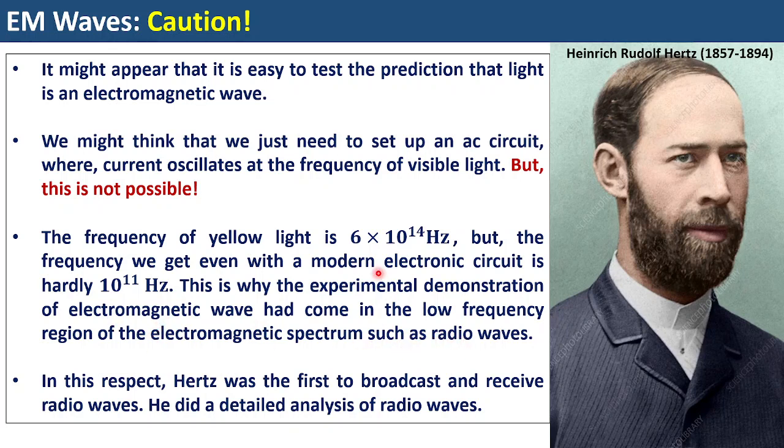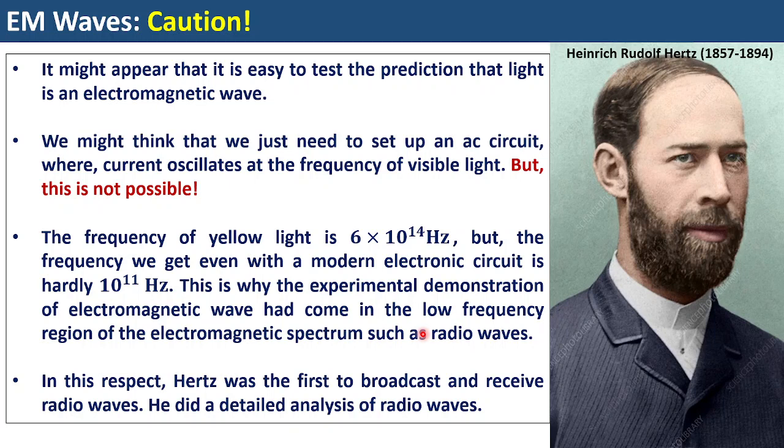So for radio waves, the frequency is low. That is why we can produce radio waves, and to some extent millimeter waves like microwaves. But for higher frequency waves such as gamma rays and X-rays, it is very difficult to produce them just by oscillating charges. We can produce X-rays, gamma rays, and ultraviolet, but the mechanism of production is a little different. You will come to know how we produce X-rays and ultraviolet, etc.